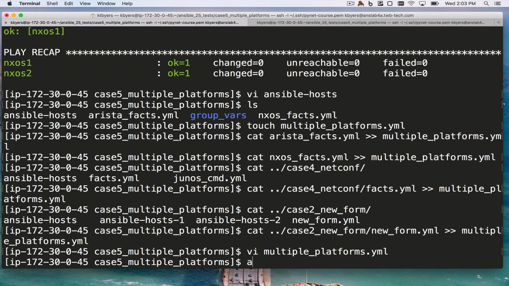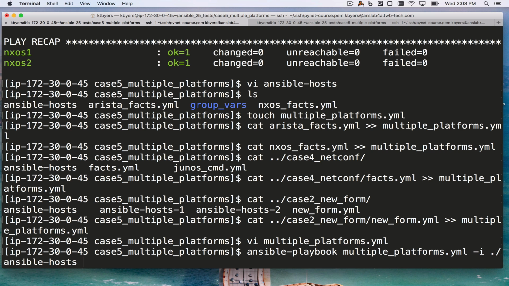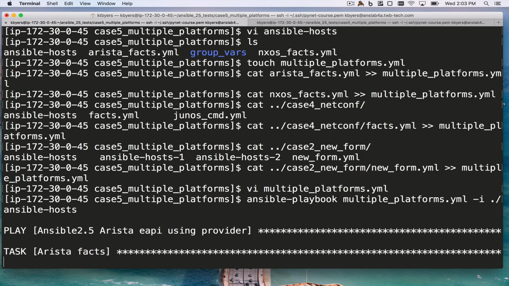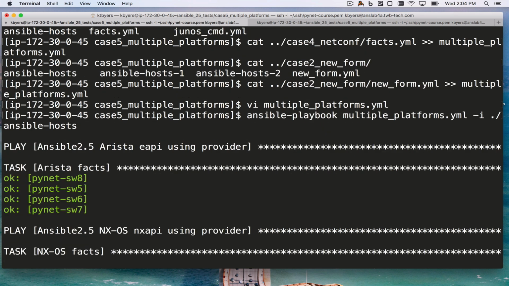So now let's see if that works correctly. Multiple platforms YAML and Ansible host. So I've constructed 4 separate plays. Each one of the plays is using a different connection type. Arista is using connection local, and then inside its provider, it's going to be specifying using eAPI.